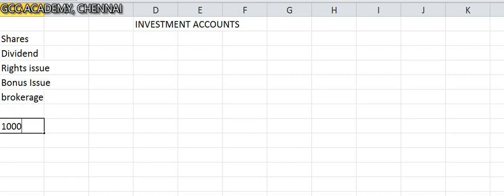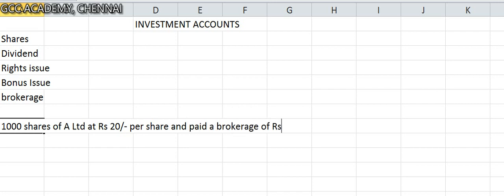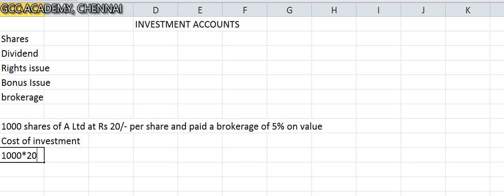Now if you look at the cost of investment, your cost of investment including the brokerage, let us say you buy 1000 shares of EA Limited at rupees 20 per share, and you paid a brokerage of 5% on value. So very simple, the cost of investment is going to be 1000 into 20, that is 20,000, plus 5% brokerage of 20,000, which is going to be 1000. So your total cost of investment is going to be 21,000.